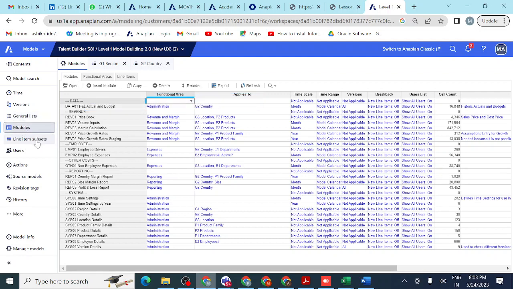So what are the modules next? You can see regarding modules. So what are the modules?